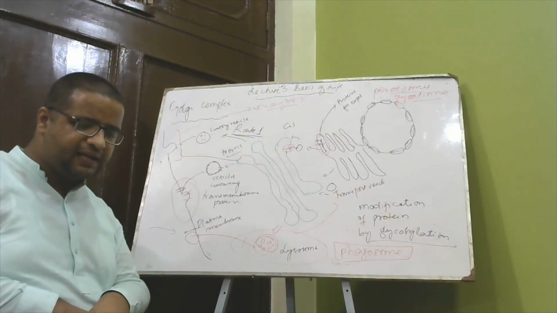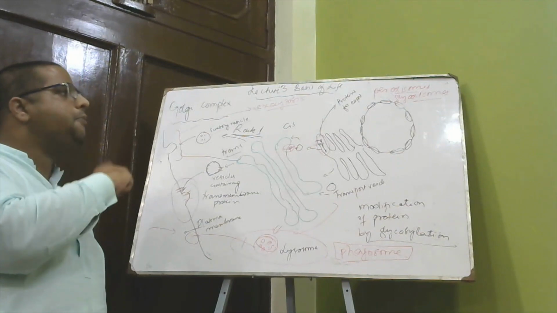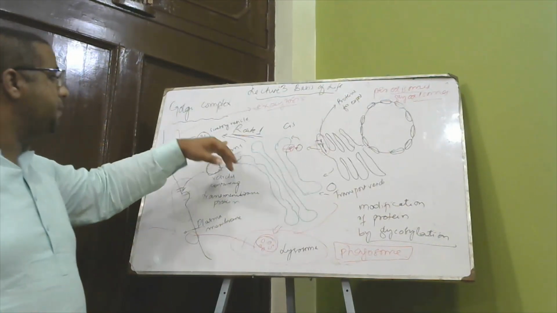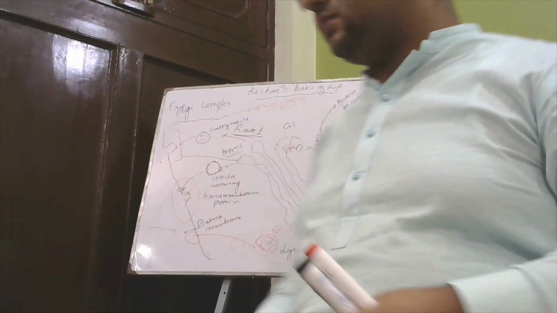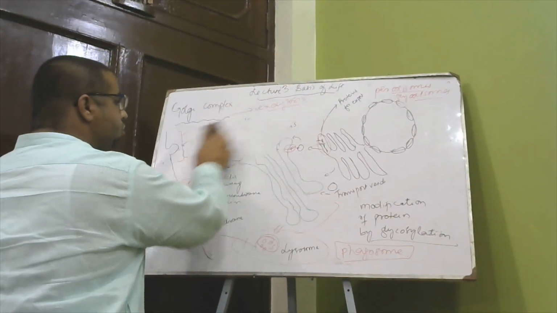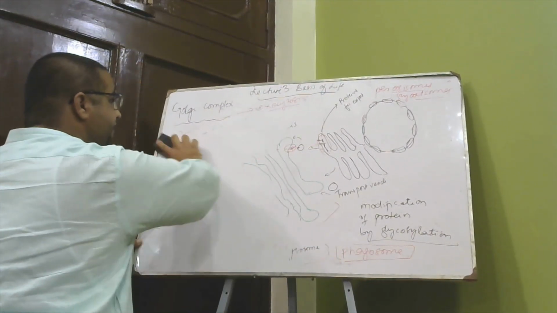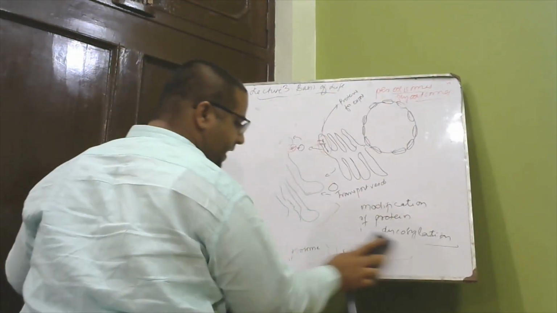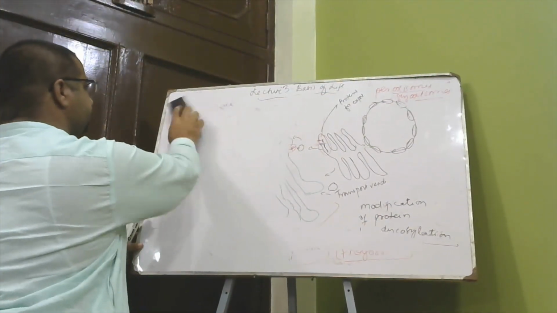Next, moving to the next organelle, that is the cytoskeleton. I am going to discuss the cytoskeleton a bit here. As you know, these organelles are moving, so they require a certain pathway. What pathway are they required to follow? I'm going to discuss that in detail. How do these vesicles move through the cell? There might be some sort of skeleton. Everywhere there requires a path or route for that. So that is the cytoskeleton, the next organelle we are going to discuss.